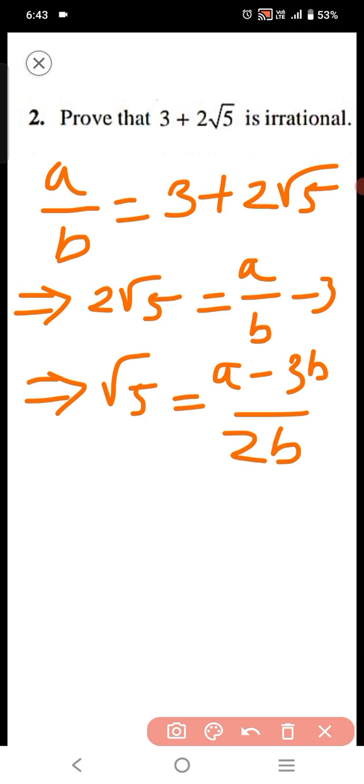So this is a contradiction. So our assumption that a by b is a rational number is wrong. Therefore 3 plus 2 root 5 is an irrational number. This completes our proof.